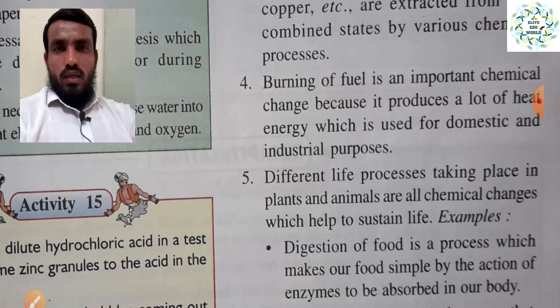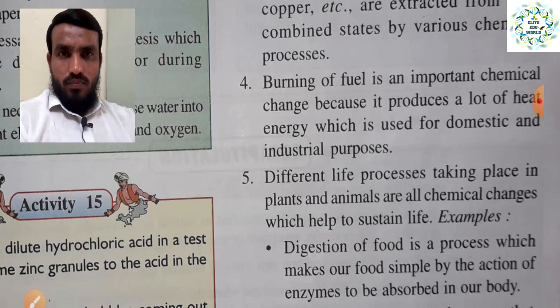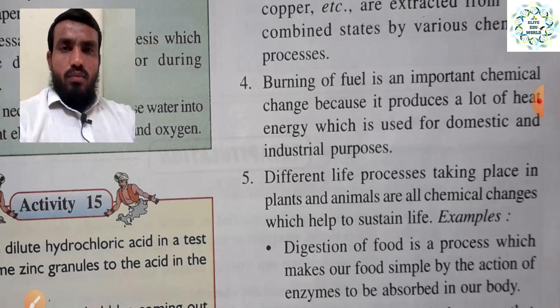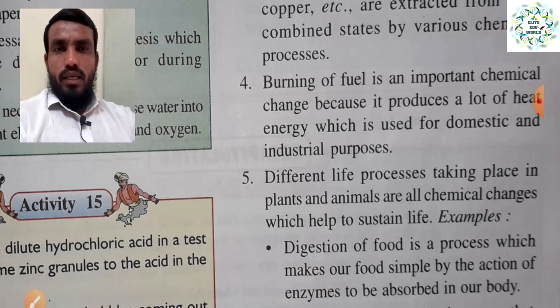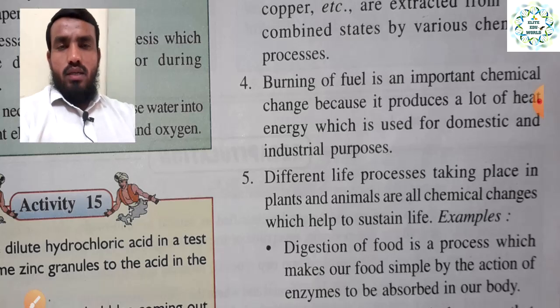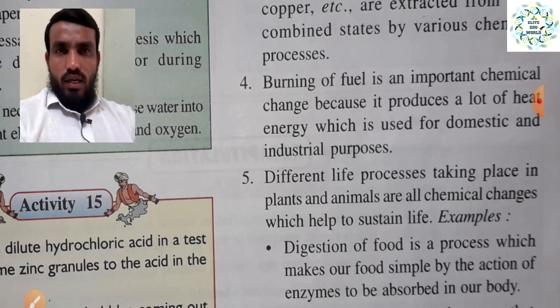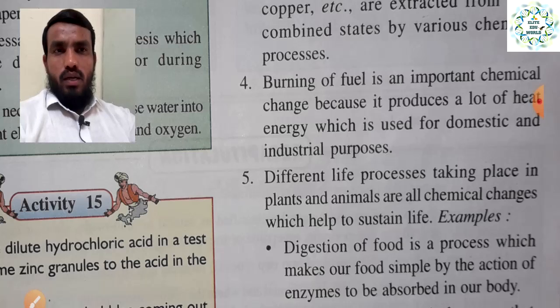That is also a chemical reaction, because as we have said already, once you burn something, it reacts with oxygen present in the air, and by reacting with the oxygen, it makes oxides. It is producing something new, oxides, which was not there before, and it is releasing energy in the form of heat and light, and that is our desirable thing. We need heat energy and light energy, which is released by the end of this chemical reaction. So this is a desirable chemical change.